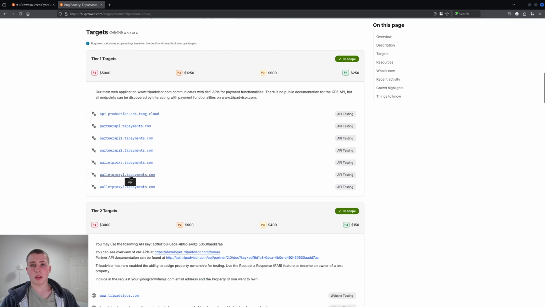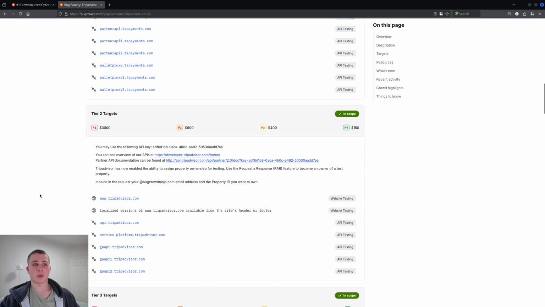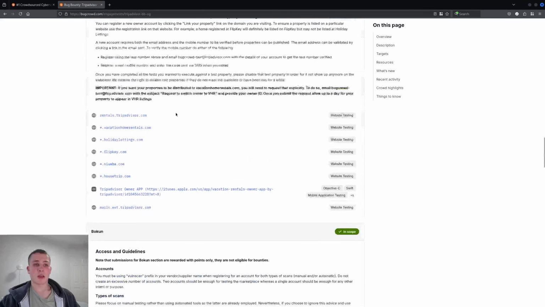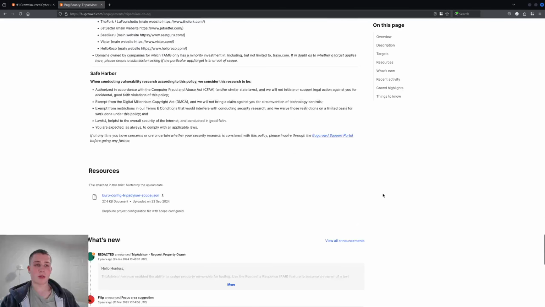And then the thing I look for as well is scope. So what you actually like hacking on. In this case, they're paying the most for APIs. If you like API hacking, then this might be a good program for you. If you don't, well, you might have to pick another one. If you prefer something like web hacking, then you can also do something like that here. Then notice that a lot of programs have lower bounties for different targets, so you might not be happy with that either. And honestly, most of the other things don't really matter. Most of the things I look at are average bounty and the scope.